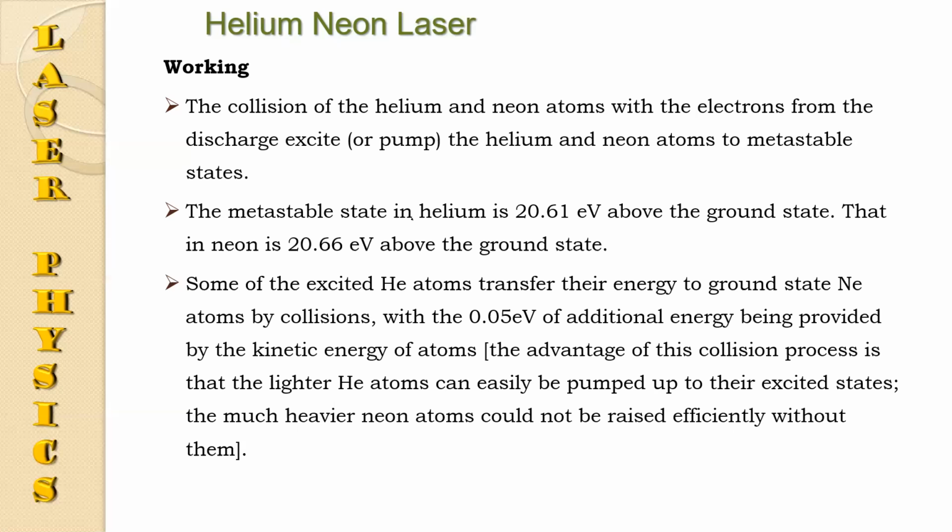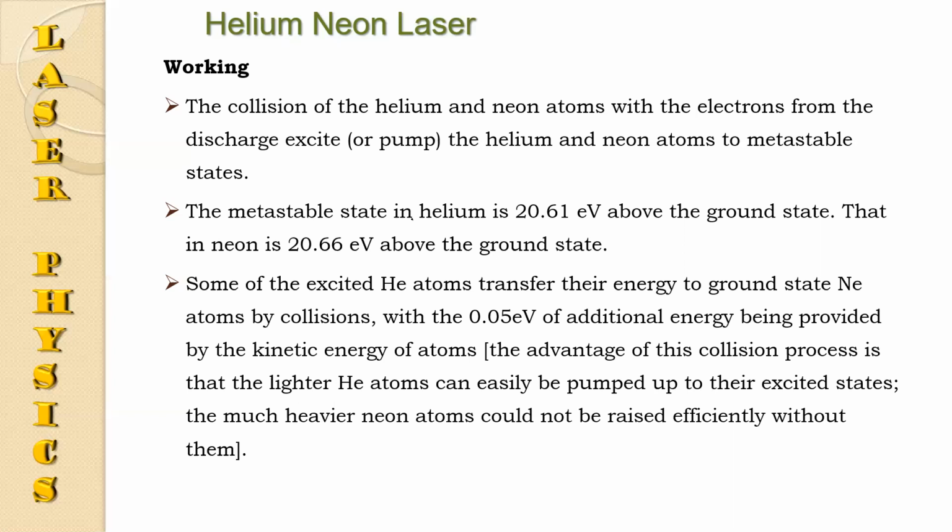Okay, it means the excitation of helium atom to the metastable state is very easy, but the excitation of neon atom is very difficult. So the helium atoms help to excite neon atoms.